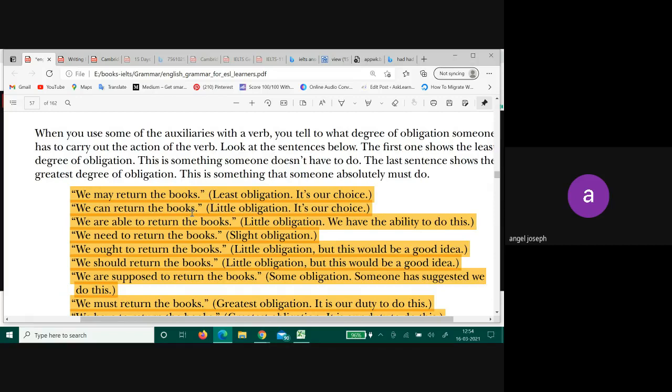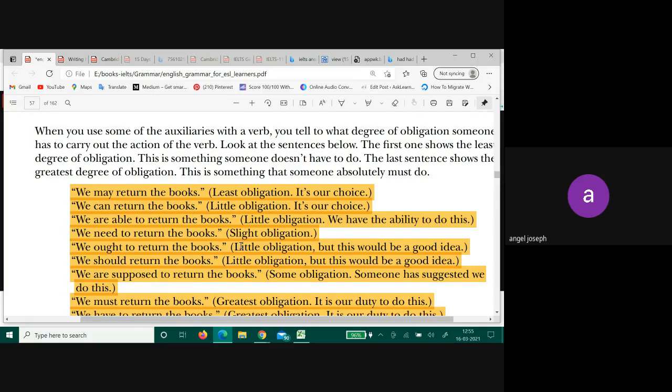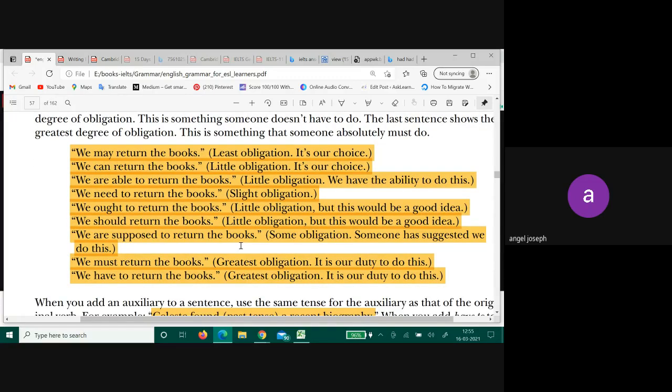Then after ought to, what do you see? Should. Some compulsion has started to come now. Are you free? No, you're no more free. Some chains have been put around you. Some compulsions have been put around you. So that is why it became should. Then next one. You are supposed to. The compulsion has increased even further. Must.